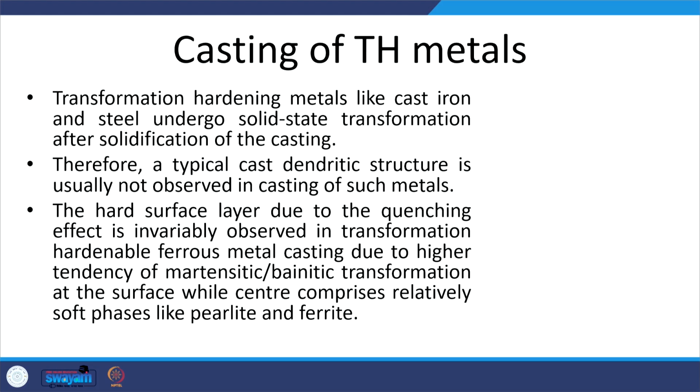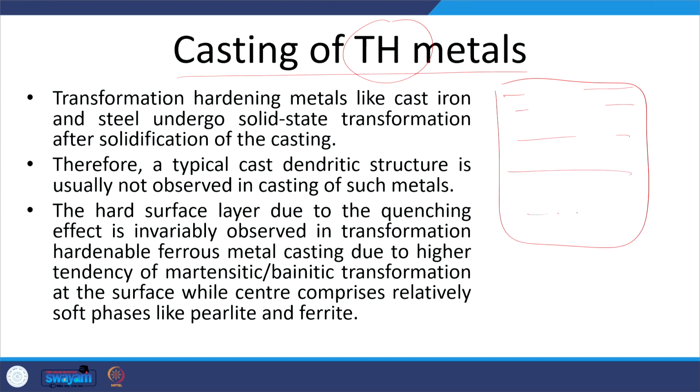What happens in the case of the casting of transformation hardening metals? Say this is the mold and it has molten metal in the beginning, and once it solidifies, in the case of transformation hardening metals like cast iron or steels, what we get initially is austenite.